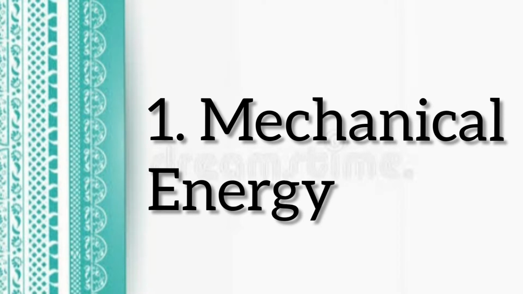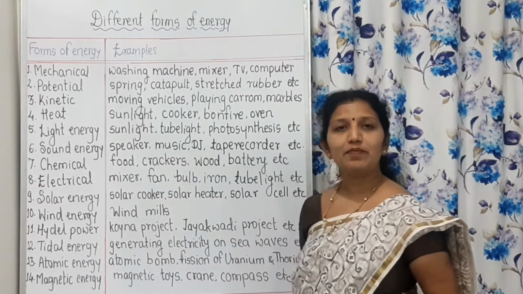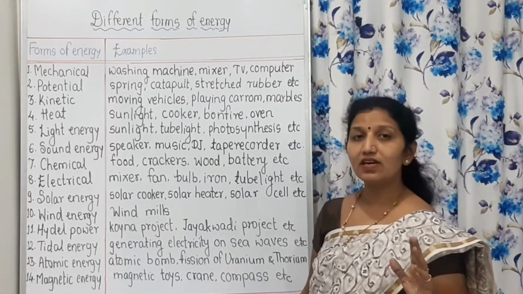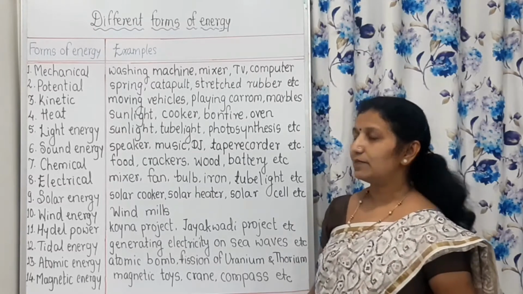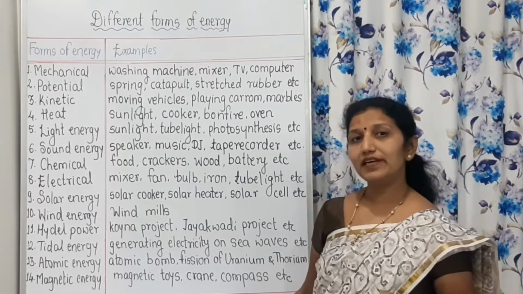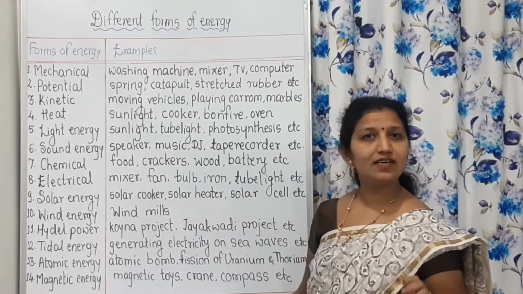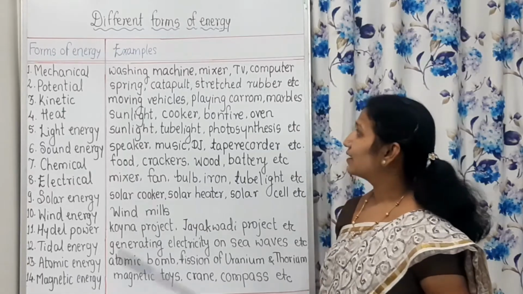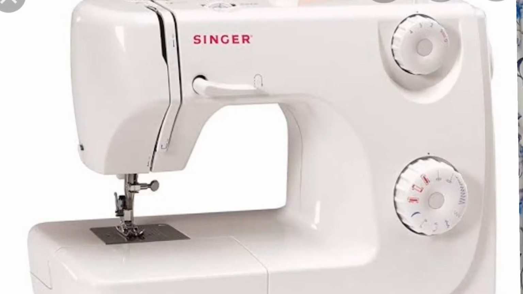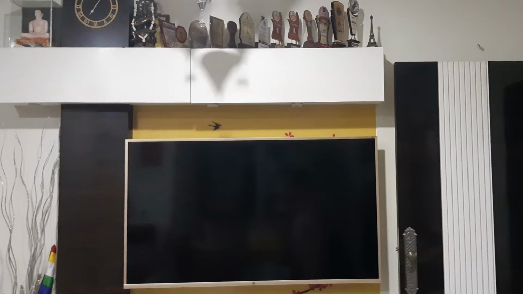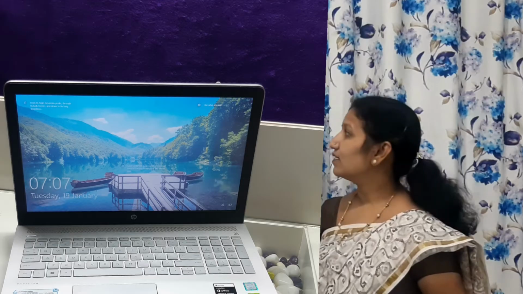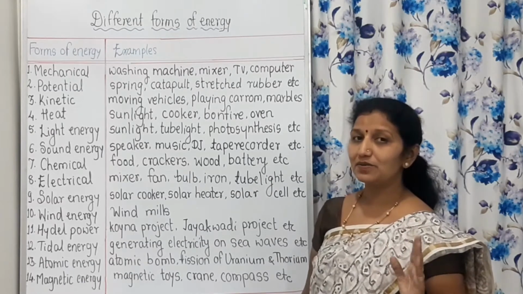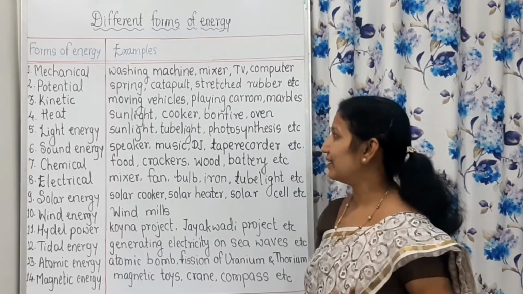The first one is mechanical energy. Mechanical means Yantrik Urja in Marathi. The definition is: the energy obtained through machines is called mechanical energy. Examples are all machines like washing machine, sewing machine, mixer, TV, computer, laptop. All these machines are examples of mechanical energy. They work by using mechanical energy.